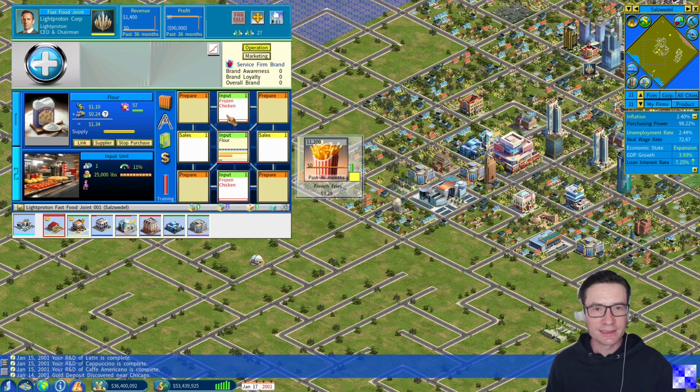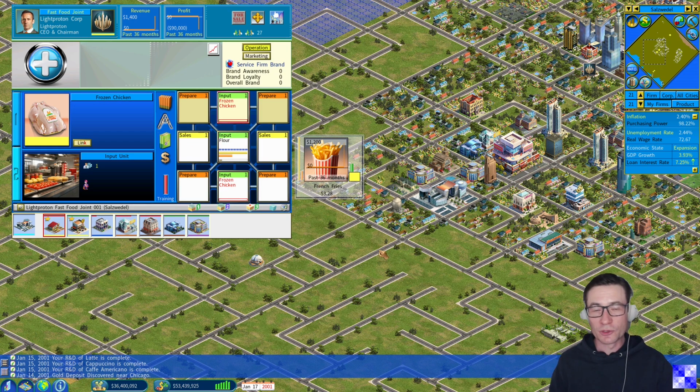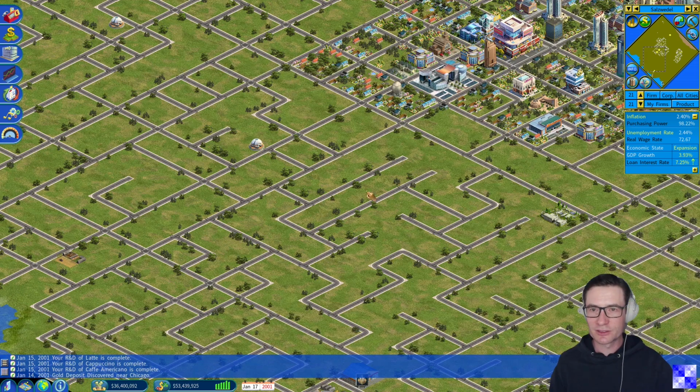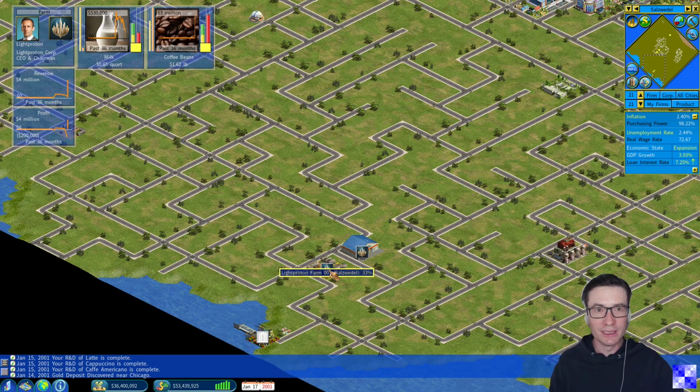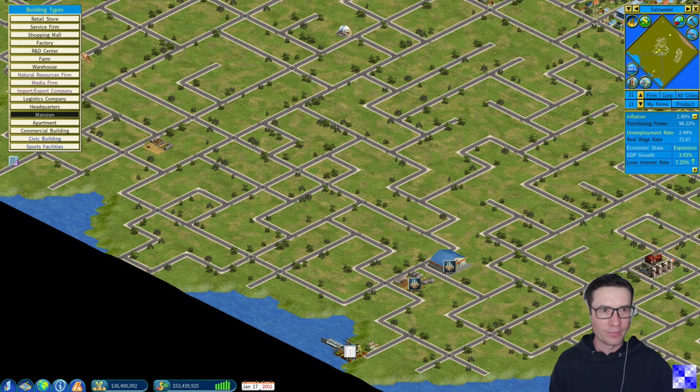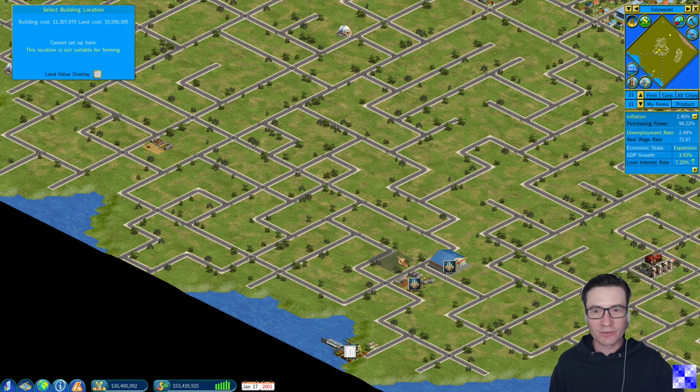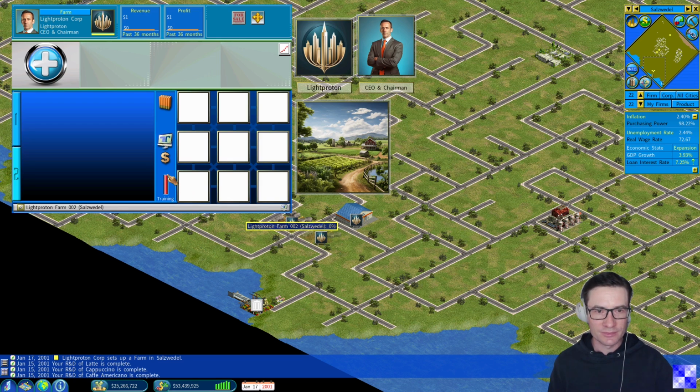Let's move on. Second is fried chicken. We need frozen chicken for that. And frozen chicken can be easily produced by ourselves in our own farms. We will set up a new farm right next to the farm which produces milk and coffee beans. And this is where setting up the supply chain and the fast food business gets a little bit more expensive, because setting up a new farm requires, this time, more than $10 million. We set it up like that.